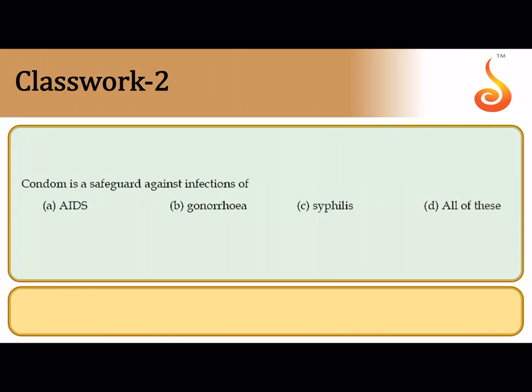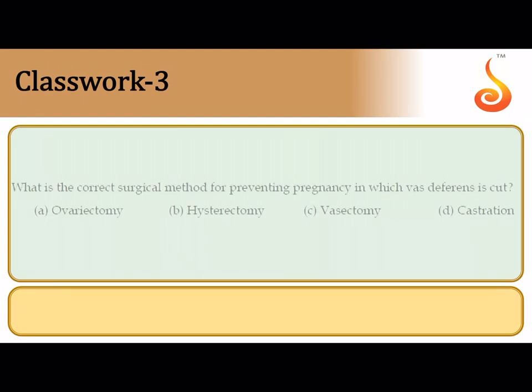Condom is a safeguard against infections. It actually protects a person from all the sexually transmitted diseases, so it is all of these. What is the correct surgical method for preventing pregnancy in which the vas deferens is cut? That means they are talking about the terminal method of contraception or sterilization, which is usually done on the male body because the vas deferens is cut and tied.